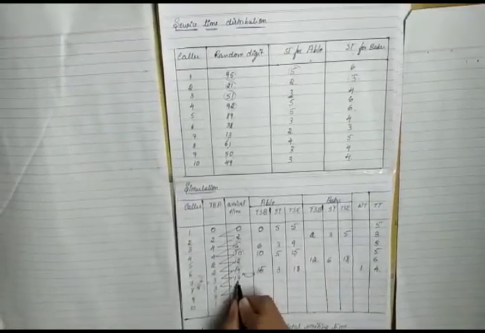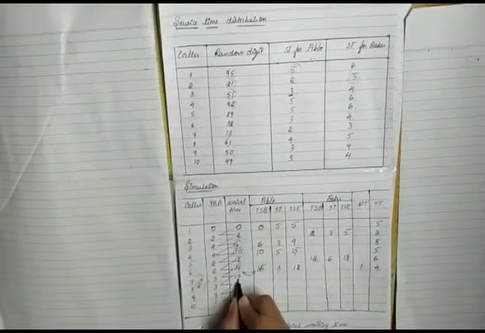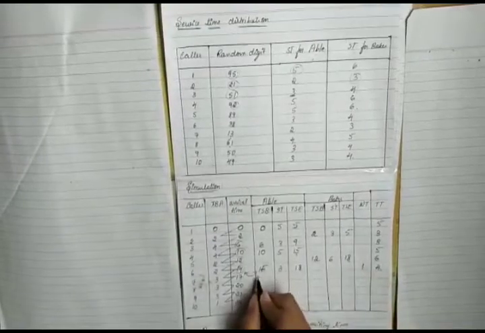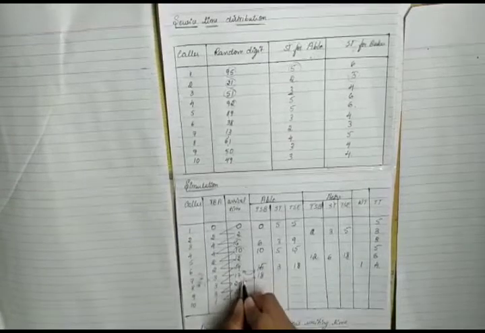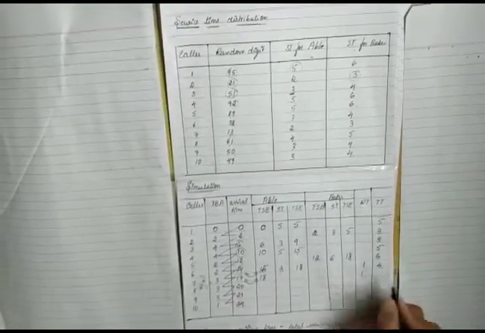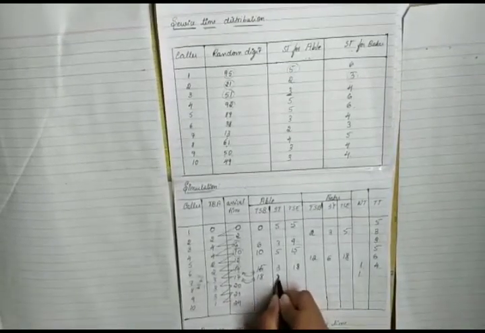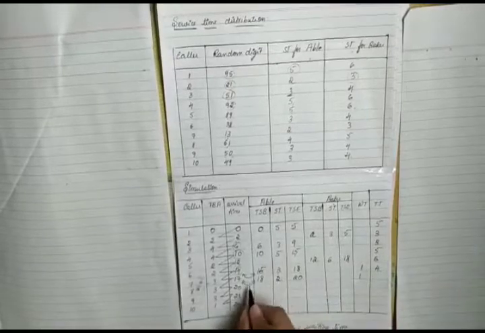So, the next caller arrives at 17. So, again both Abel and Baker are busy, but the priority goes to Abel. So, again there will be a delay with waiting time 1 and the service time is 2. So, 18 plus 2 is 20. So, total time is service time plus the waiting time, that is 3.